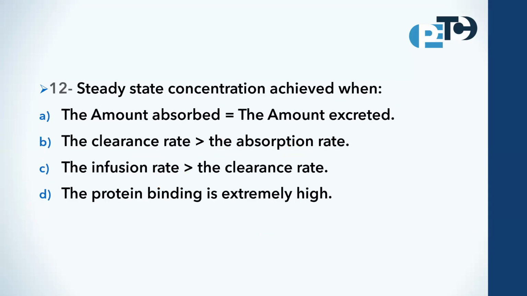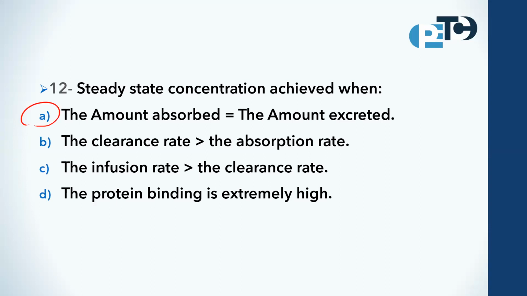The next one. The steady state concentration is achieved when the amount absorbed equals the amount excreted, or the clearance rate is more than the absorption rate, or the infusion rate is more than the clearance rate, or the protein binding is extremely high. Yes, you are right.